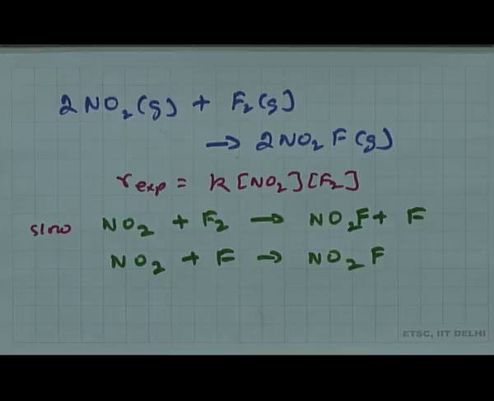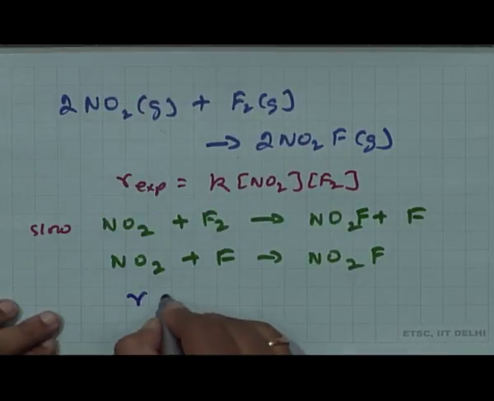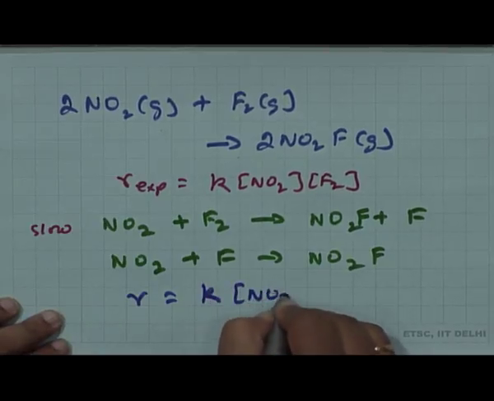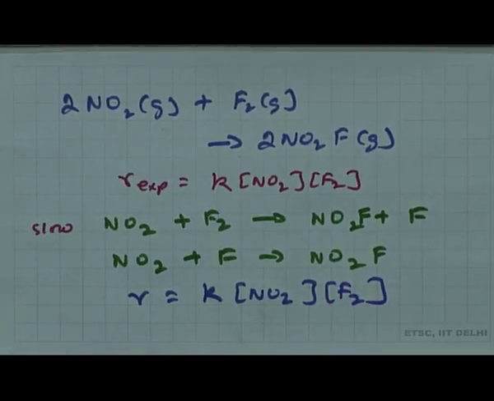So, if this is a slow step, then I can write R is equal to K times NO2 F2, and the moment I have written that, I see that this form does agree with the one observed experimentally, hence the proposed mechanism is a plausible one.